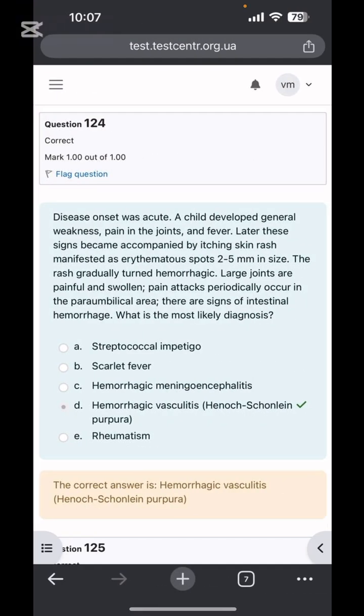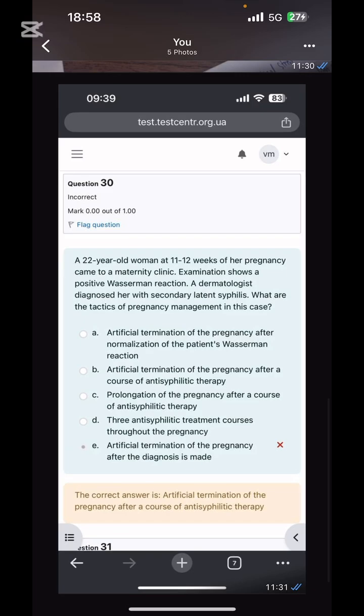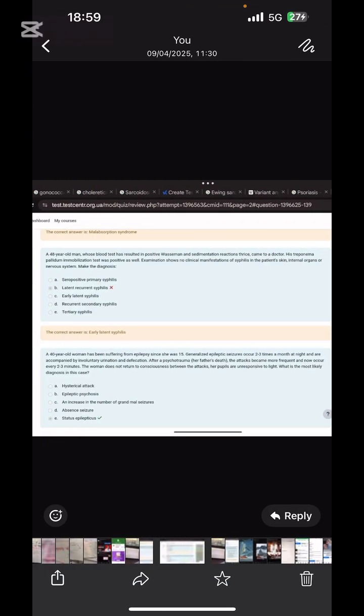What is this? Scombrotoxicosis. Hemorrhagic vasculitis we have done. Silvery white scales. What is this case? Psoriasis. In syphilis, what will you do? Artificial termination of the pregnancy after a course of antisyphilitic therapy.